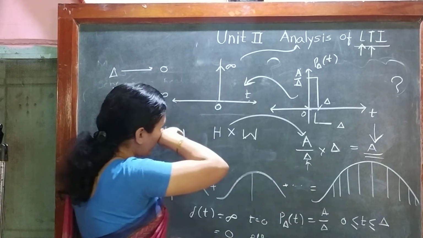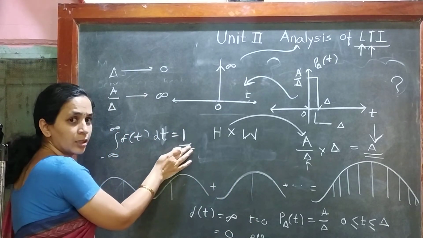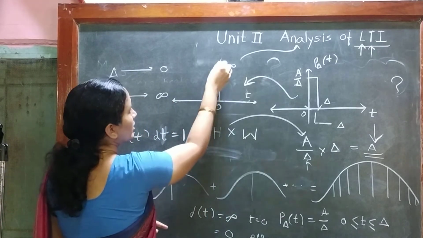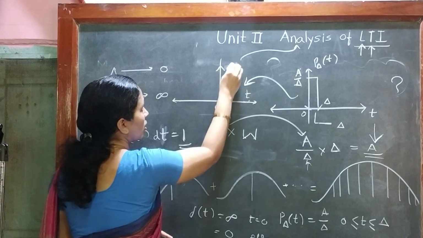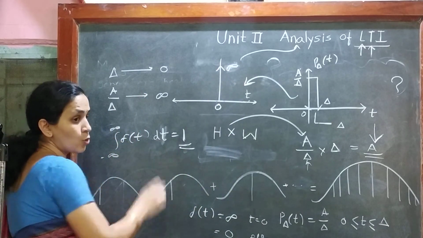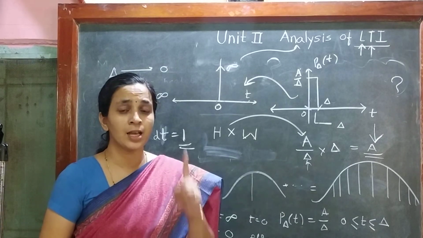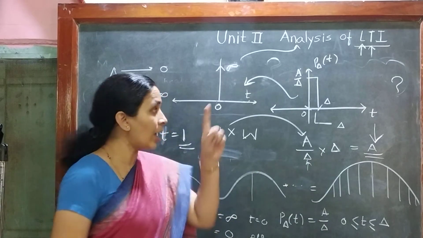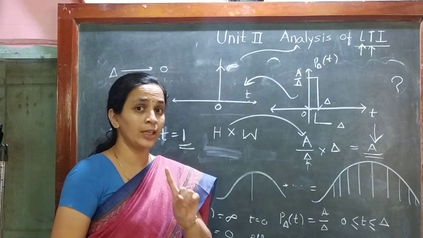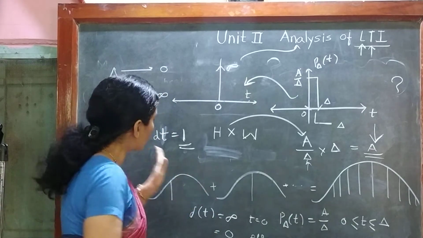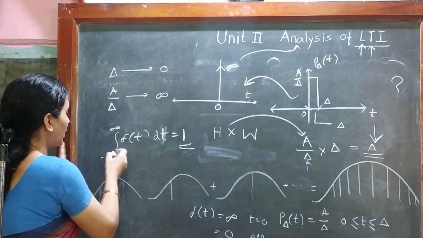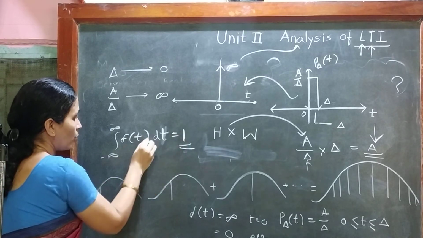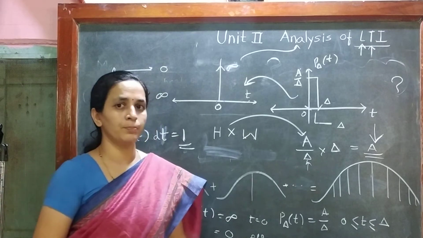Now, if I could make the area under the curve, if the value of this A remains 1, then in that case that particular signal is known as the unit impulse. The unit impulse is the signal wherein the area under that curve is 1, right? So this is how the unit impulse signal is defined: the integral from minus infinity to infinity of delta t dt is equal to 1.